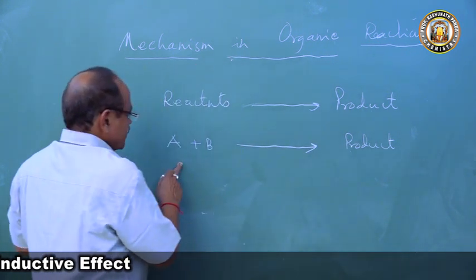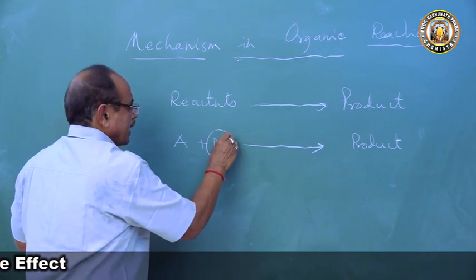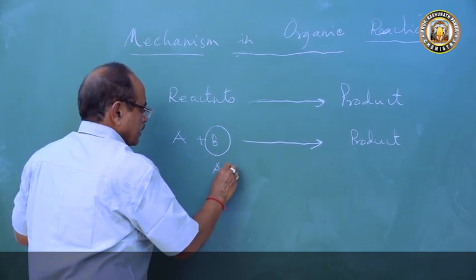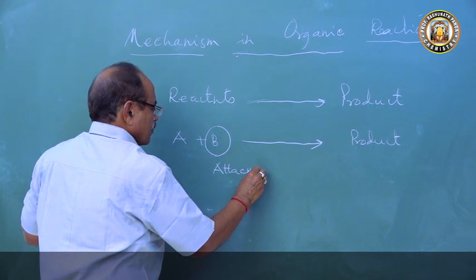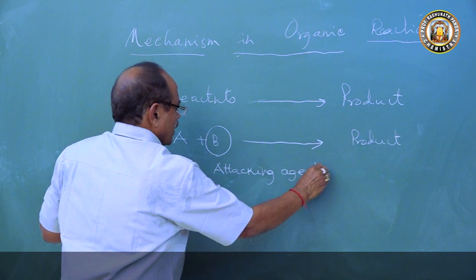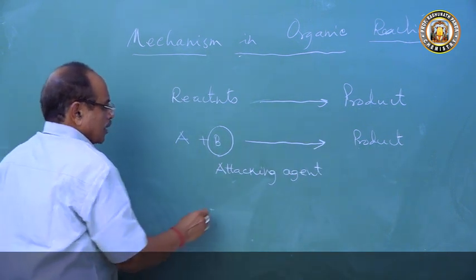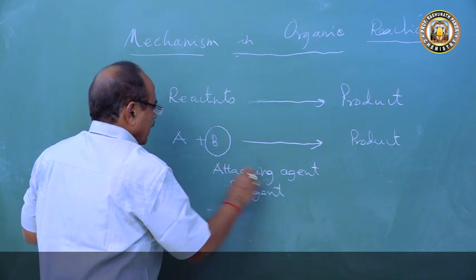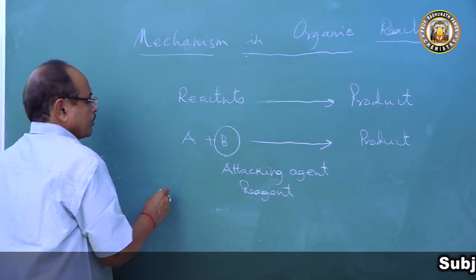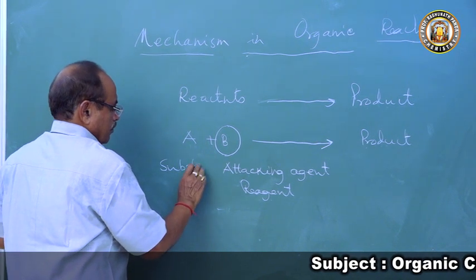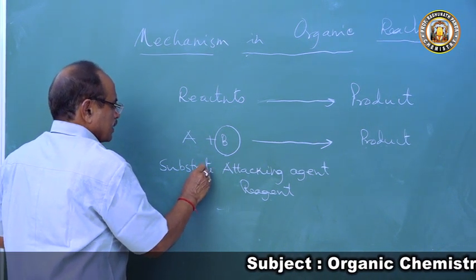So what happens here? This B, which we are adding, is called the attacking agent, or we can also call it a reagent. And this A, which undergoes chemical change, is called the substrate.